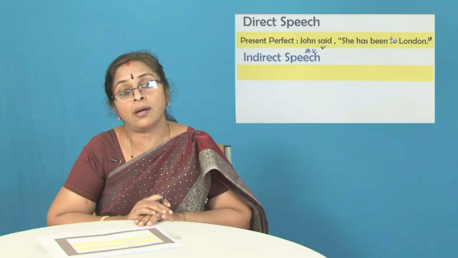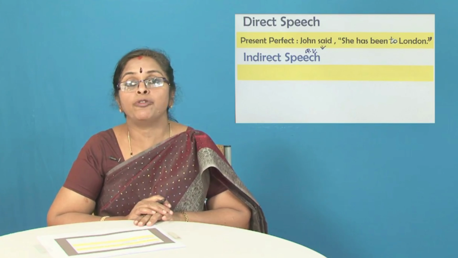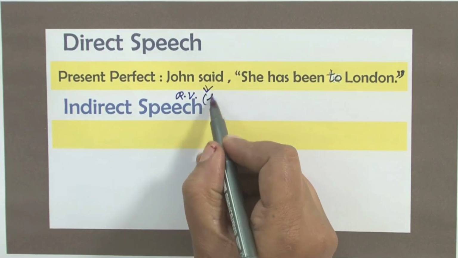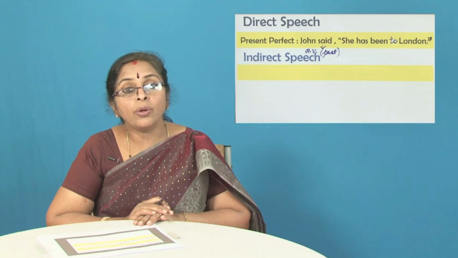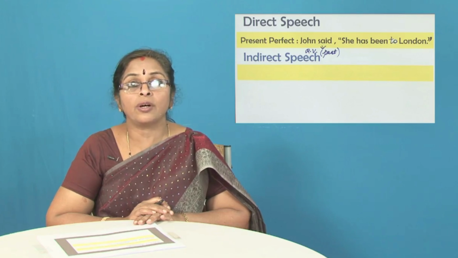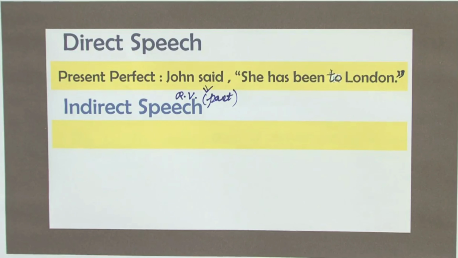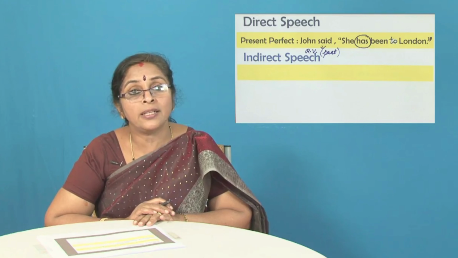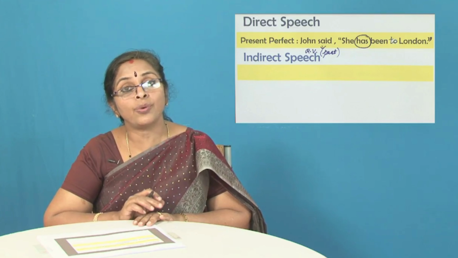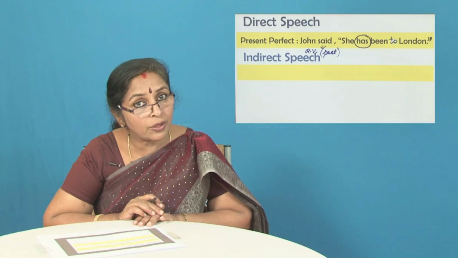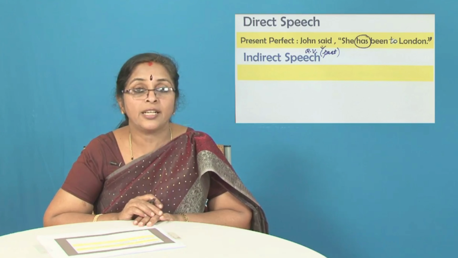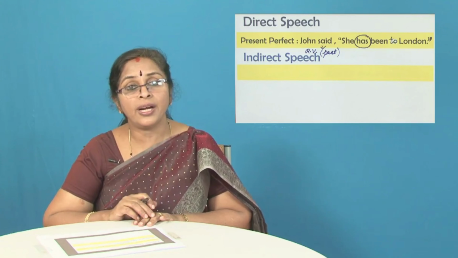Let's first write down: said is the reporting verb. I have just written it as RV, R standing for reporting and V standing for verb. So this is in the past tense. Now go to the tense that is there within the inverted commas. She has been to London. See, has is given here. That means it is present perfect. So if the reporting verb is in the past tense, then if the sentence given to us is in the present perfect, it has got to change to past perfect. Which is the only word that indicates past perfect? Had. So has will therefore change to had.